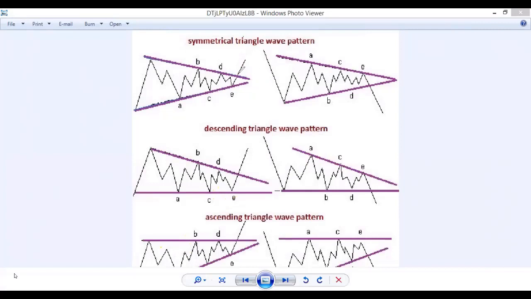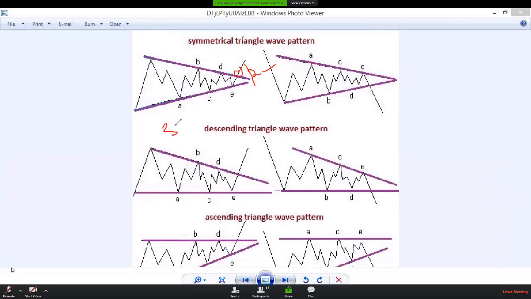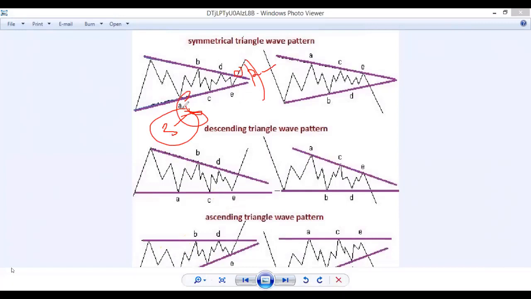No, we can. After the breakout it will go at least 2 to 3 minutes and will reverse. Okay, so after the breakout we should take a trade, right? Yes, for 2 to 3 minutes. It will go more than 3 minutes, more than 5 minutes. Sometimes it will reverse after 2 or 3 minutes.